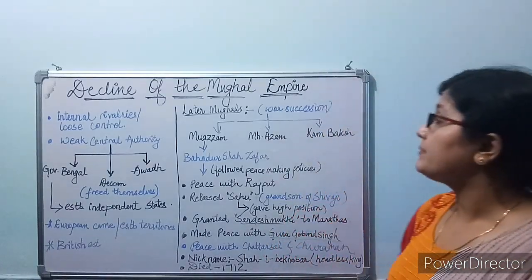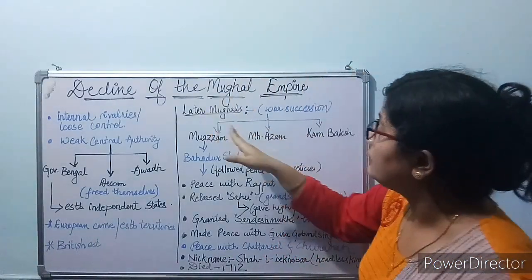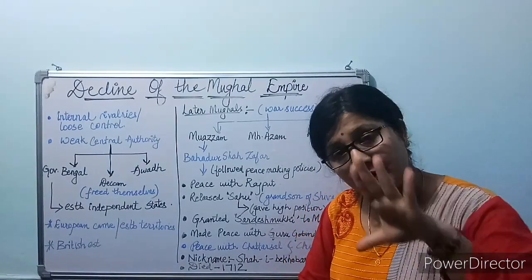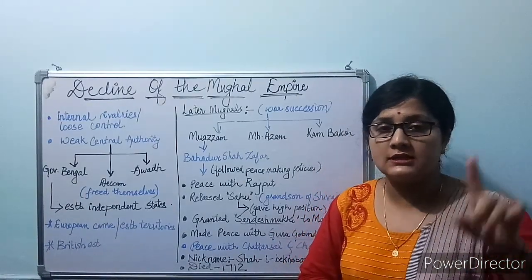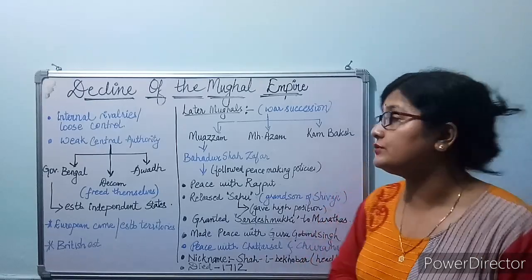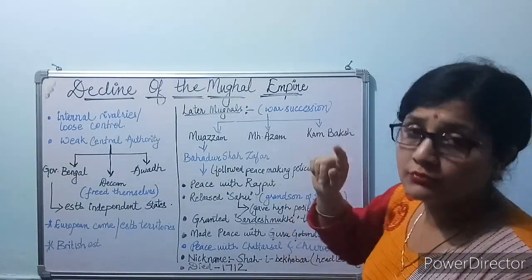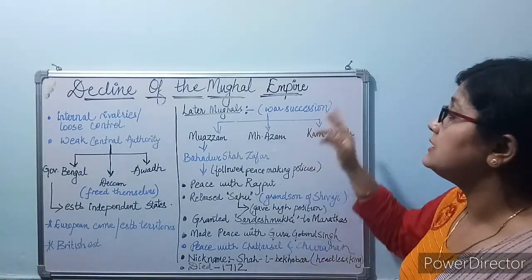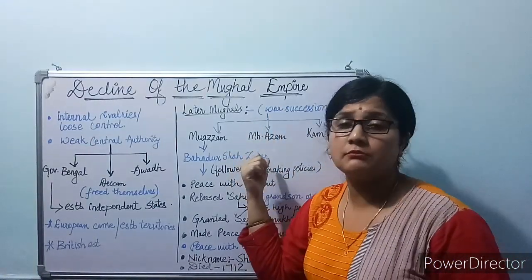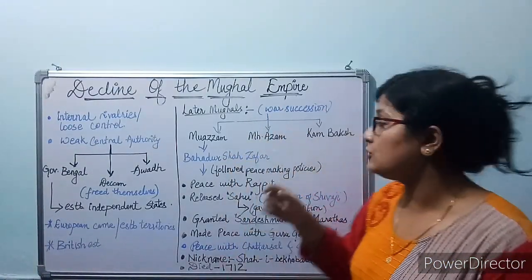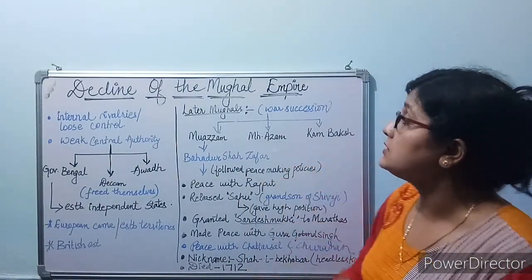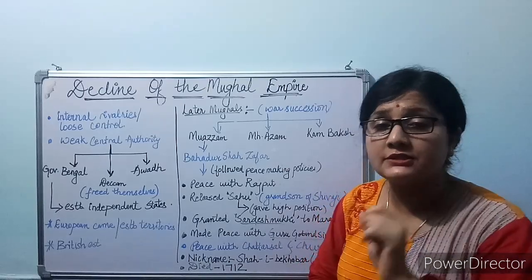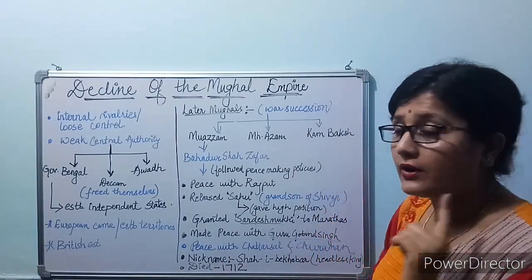Okay, now under the category of later Mughals, we are going to discuss these various later rulers, these 9 rulers of the Mughal dynasty who were very weak and inefficient. The first later Mughal was Bahadur Shah I. He was the first later ruler, and he was a successor of Aurangzeb.